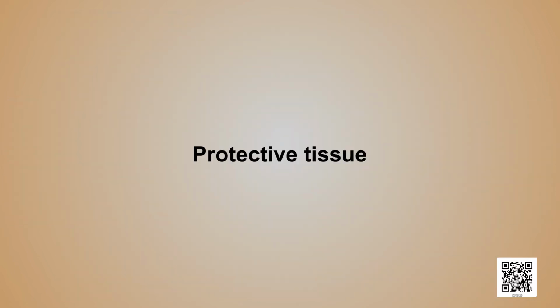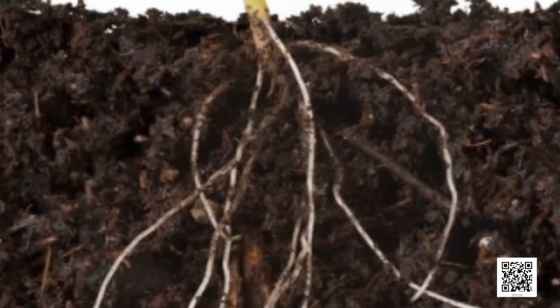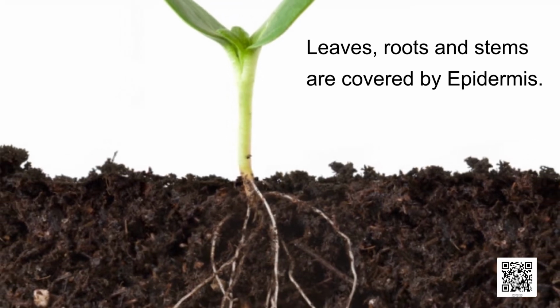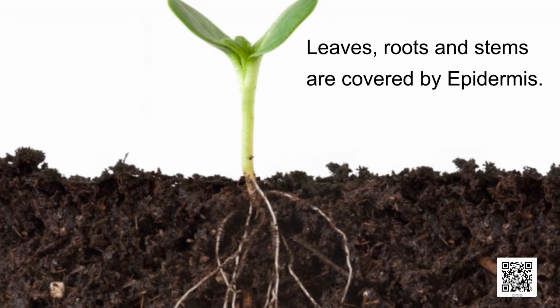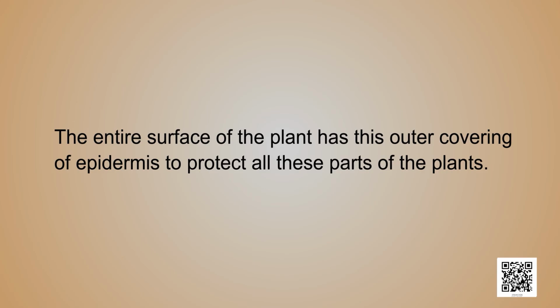Next type is the protective tissue. The main function of this tissue is to provide protection to the plant. Epidermis is one example of this protective tissue. The outermost layer of the main parts of a plant, like the leaves, roots, and stems, is covered by epidermis. The entire surface of a plant has this outer covering of epidermis to protect all these parts of the plants.